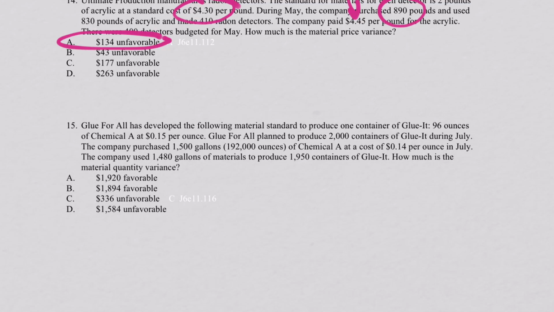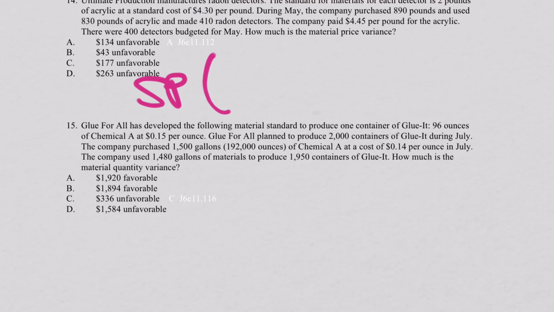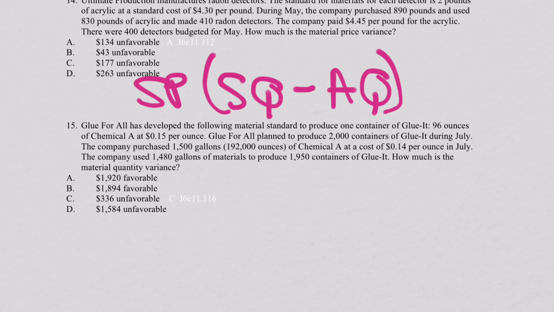Okay, what do we got here? We want to know how much is the material quantity variance. So this is the opposite end of what 14 is about. So let's do the formula of material quantity variance. It's the standard price times the difference in quantity used. So it would be the standard quantity expected to be used minus the actual quantity used times the standard price.